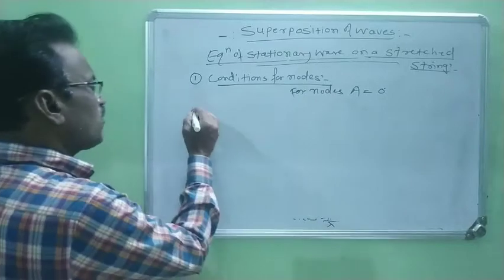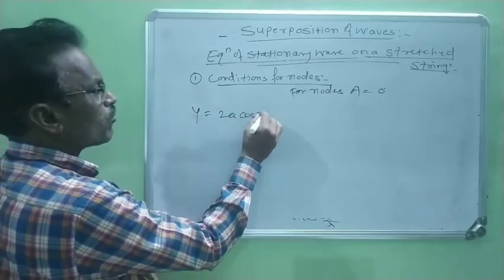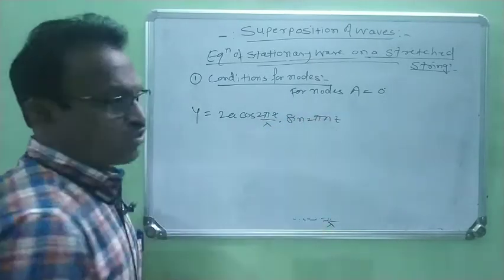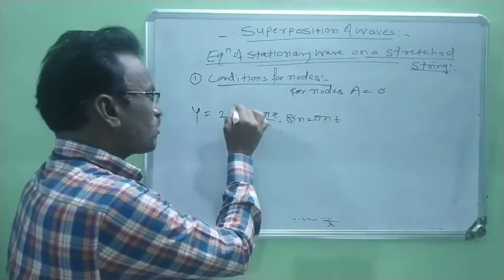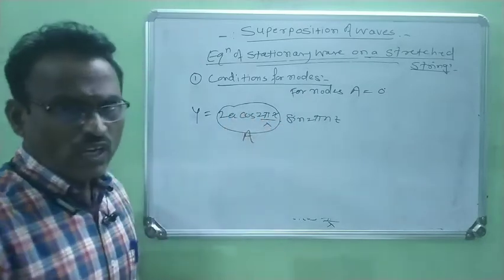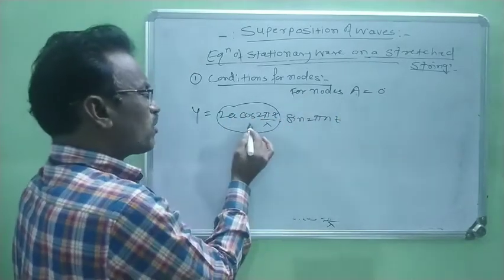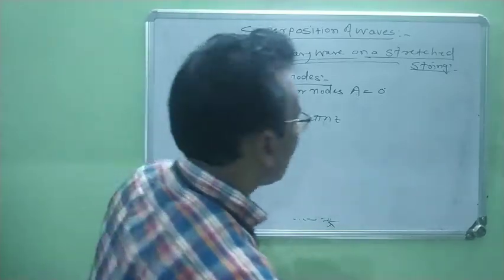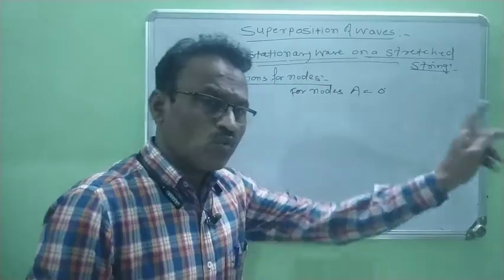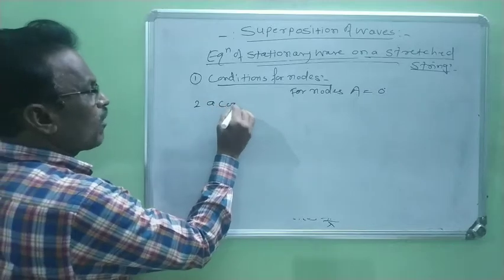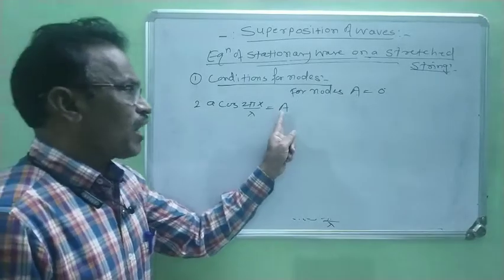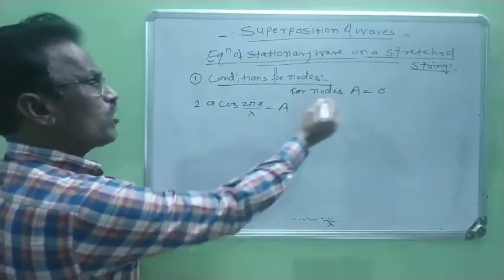Now, we consider y equal to 2a cos of 2 pi x by lambda into sine of 2 pi nt. This is the equation of the stationary wave. In this stationary wave, the part 2a cos of 2 pi x by lambda is taken as the amplitude A. Therefore, for nodes, when the value of A is 0, it means that 2a cos of 2 pi x by lambda, which is the amplitude of the wave, is 0.